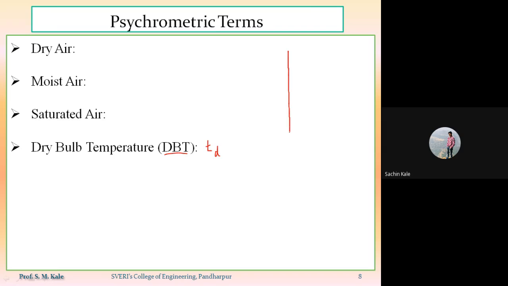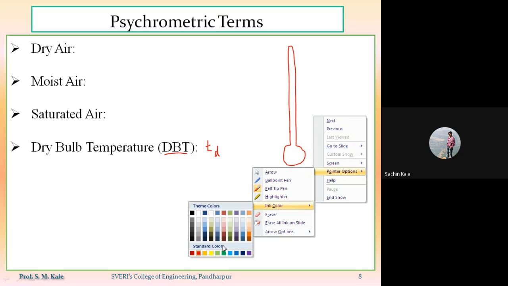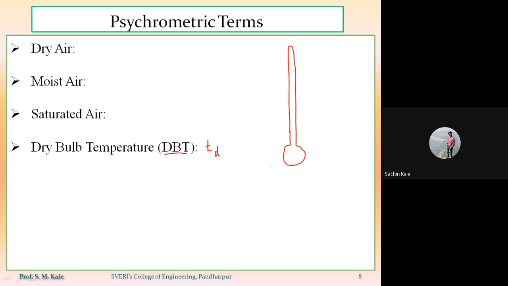Suppose for measurement of temperature you have one thermometer. This is the sensing bulb of the thermometer in which mercury is present.